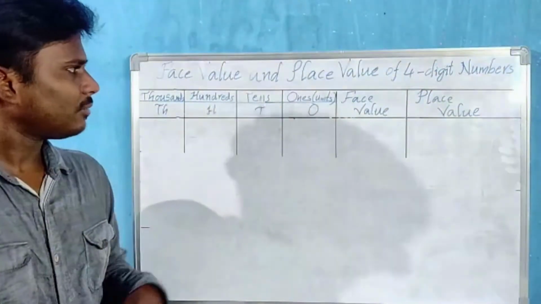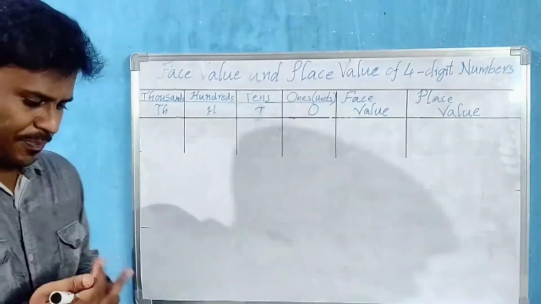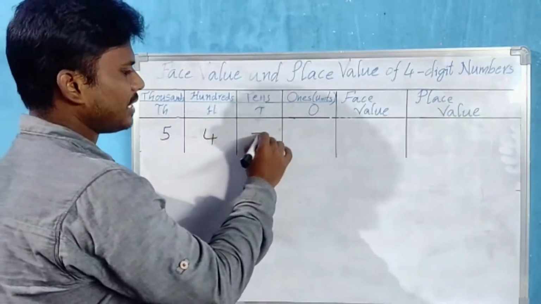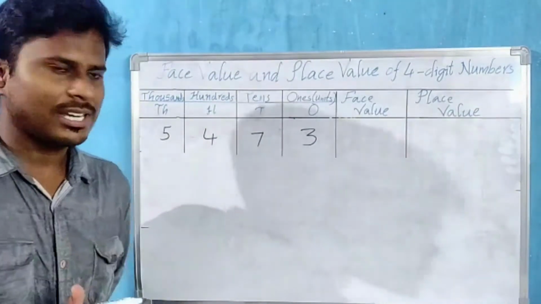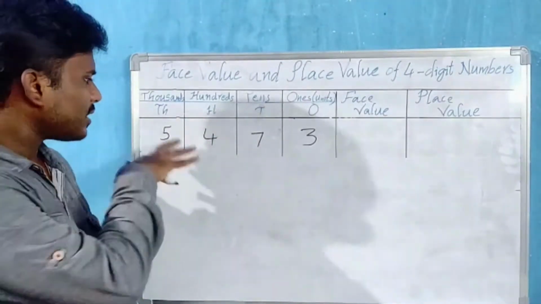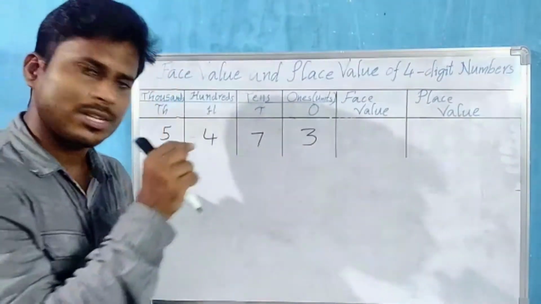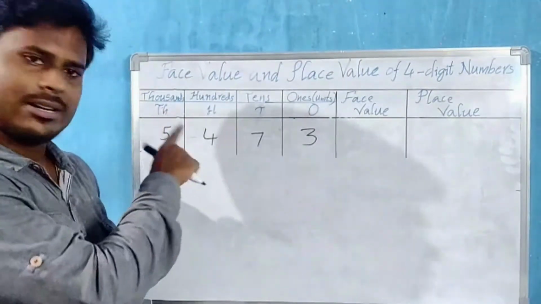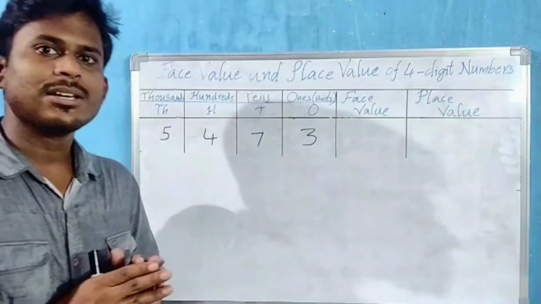As we discussed earlier, in 4-digit numbers we have ones, tens, hundreds and thousands places. Let us take some random digits here. 5, 4, 7, 3. I took some random digits and formed a 4-digit number. Now what is the number? 5, 4, 7, 3. Now in this we have 4 digits. See, this 3 is in which place? It is in ones place. 7 is in which place? Tens place. And 4 is in which place? Hundreds place. 5 is in which place? Thousands place.